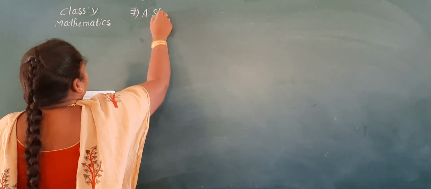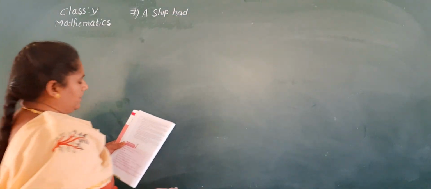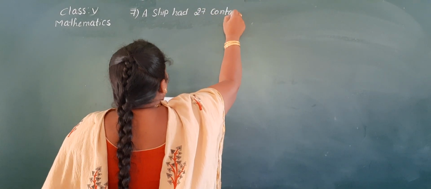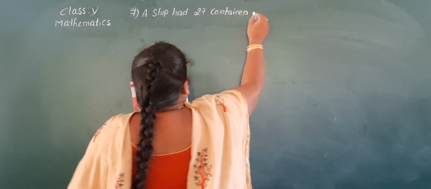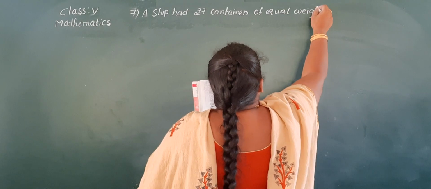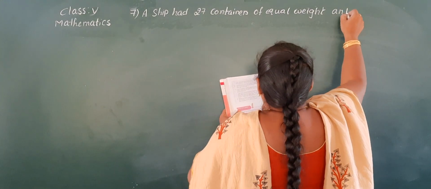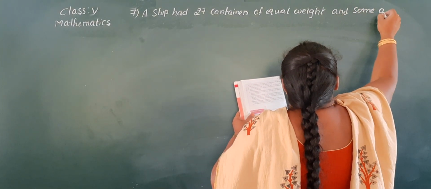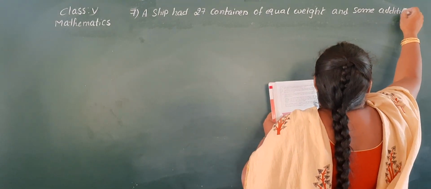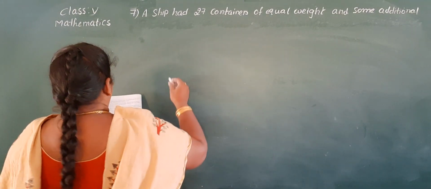A ship had 27 containers of equal weight and some additional weight.